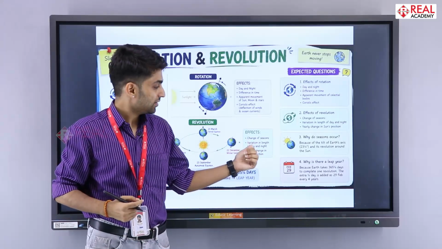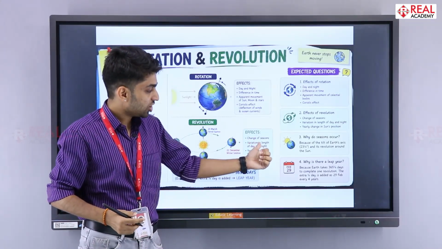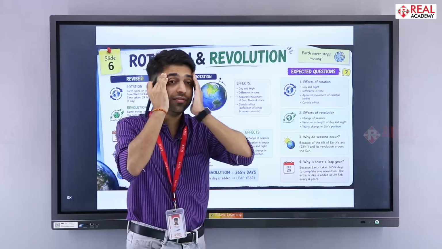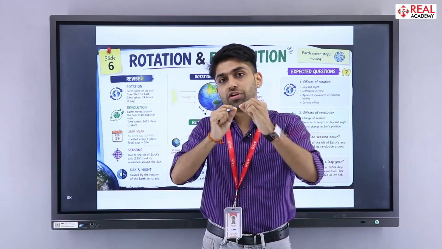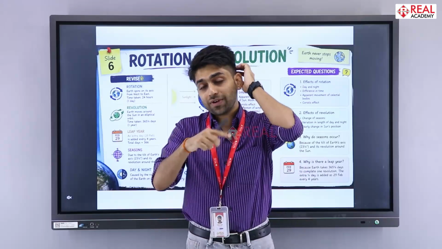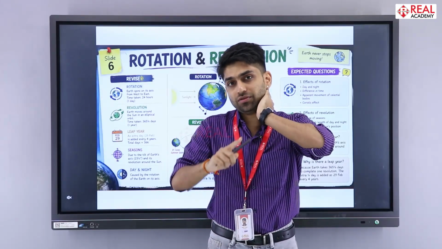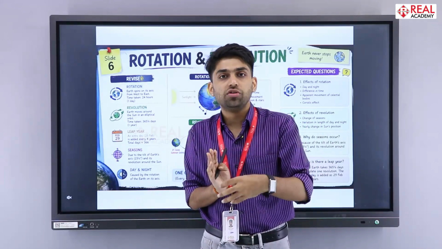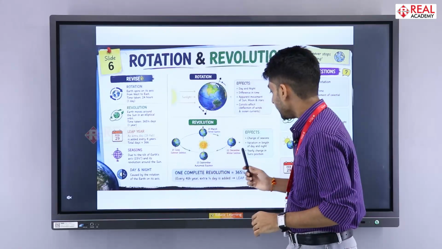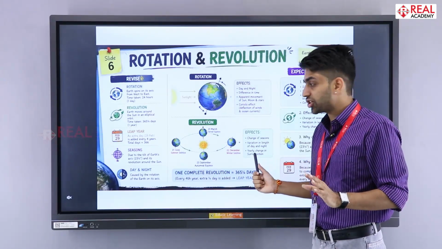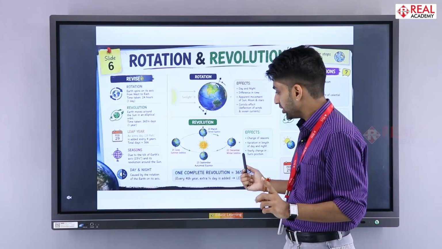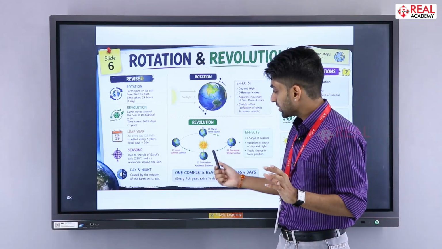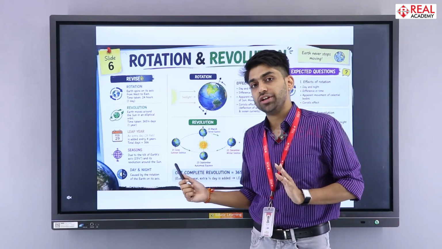Then comes the effects of revolution. Change of season, variation in length of day and night. Like when we are in the winter season, we see that the duration of day is less and the duration of night is more. And vice versa when we talk about the summer season, where the duration of day is more and duration of night is less. Then yearly change in sun's position. You also need to remember what's a summer solstice, what's winter solstice, autumn equinox, vernal equinox. All these things you need to remember.